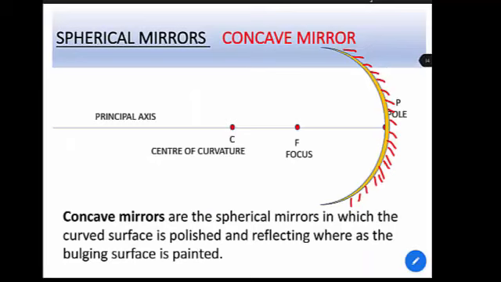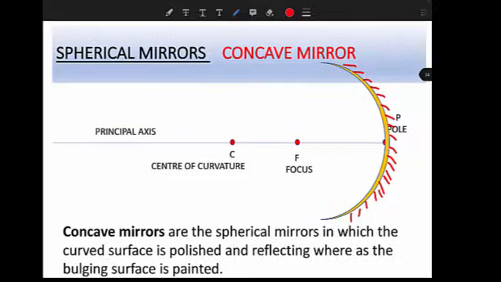Now that we know what a concave mirror is and how it is made, let us also learn the various parts of the concave mirror. This is a concave mirror. The first part of the concave mirror is the pole, which is designated by the alphabet P. Here, this is the pole of the mirror. What is the pole? The pole is the center of the mirror.